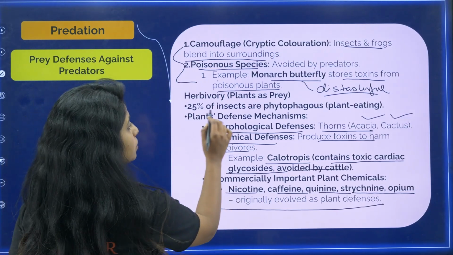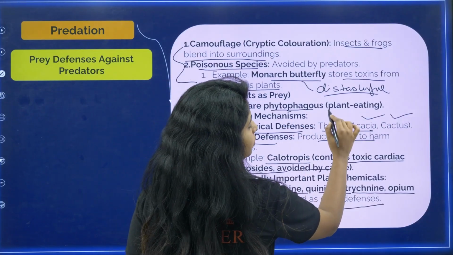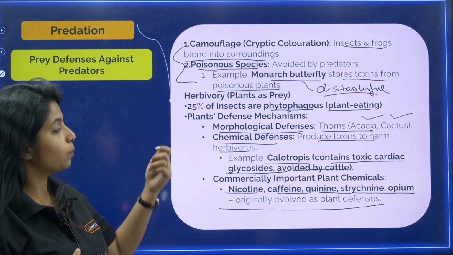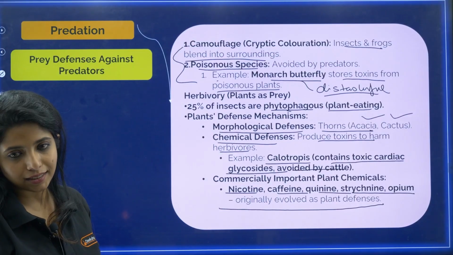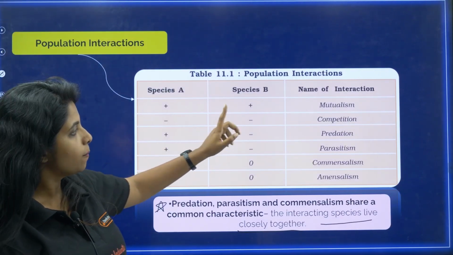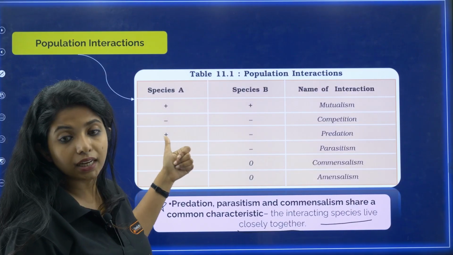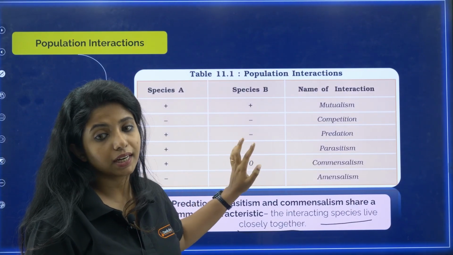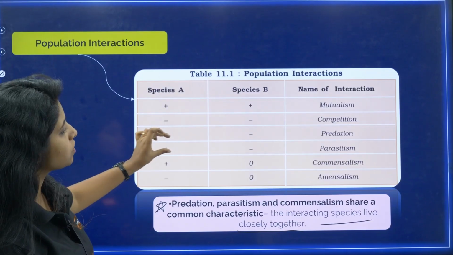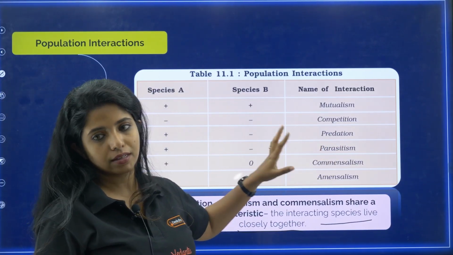So 25% of insects are phytophagous. What do you mean by phytophagous? Plant eating. So we have to make sure that plants are safe from the predator, that is what? The insects. That is all about predation. Please, I want you to remember, as I said, predation means one is getting benefit, the other one is getting harmed. So it is a plus minus relation. So over here, two of them have a plus minus relation, that is predation and parasitism.